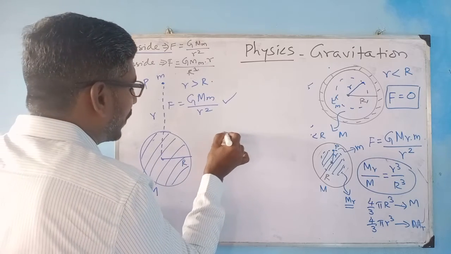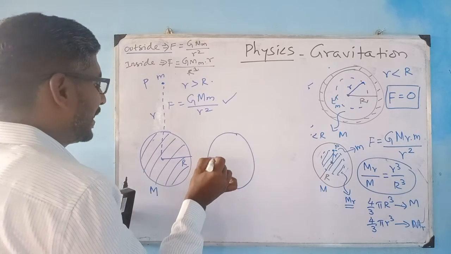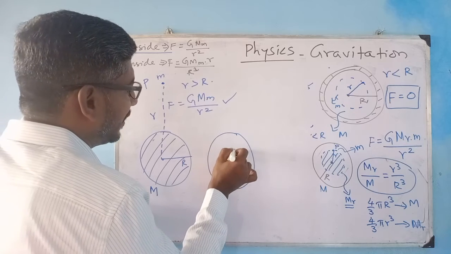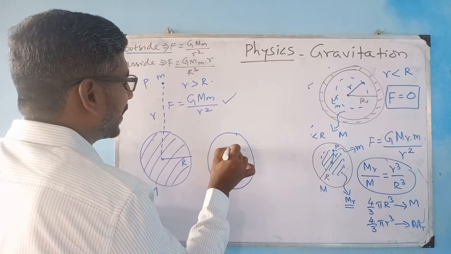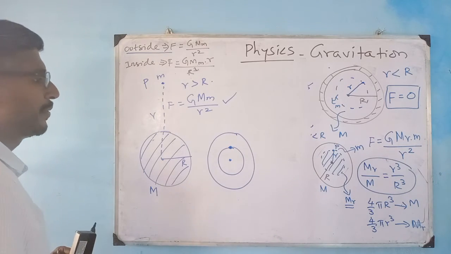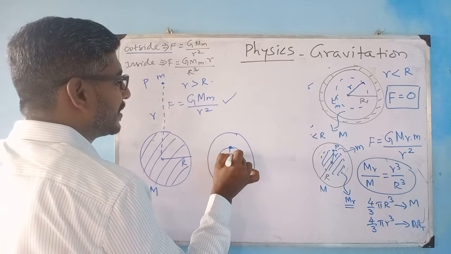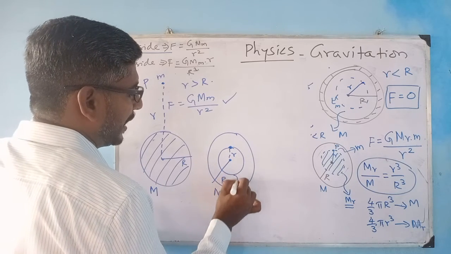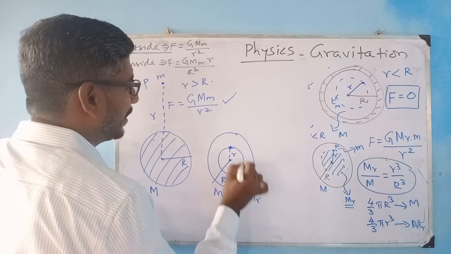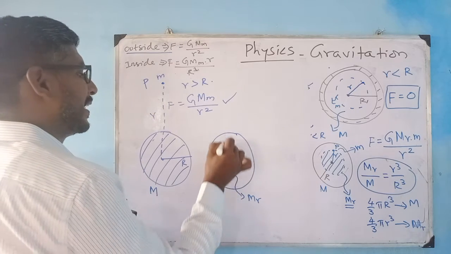Next, the same thing to find at a depth, inside a solid sphere, at this point. Again, this is my distance r, this is M, and this is M_r, and this point mass is m. It is a central force.